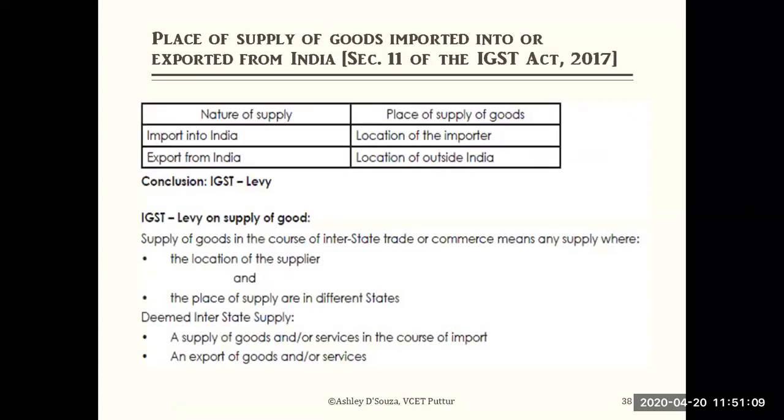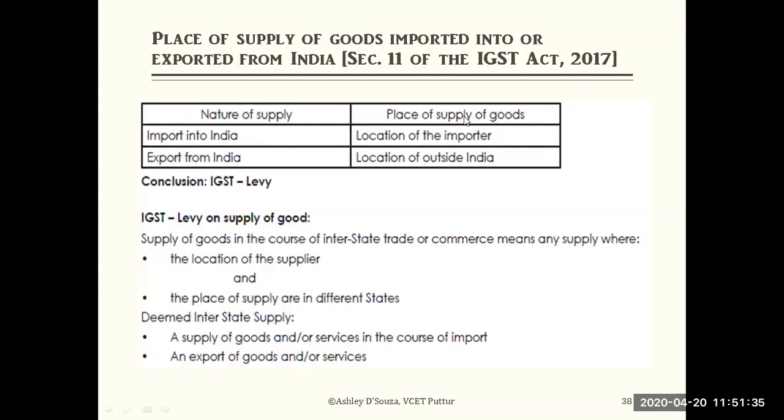Next comes the place of supply of goods imported into or exported from India. It deals with section 11. So far we discussed section 10. Section 11 relates to import and export. So what nature of supply, what place of supply of goods are you going to consider? For example, the nature of the supply is imported into India.